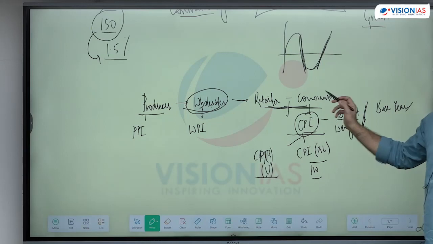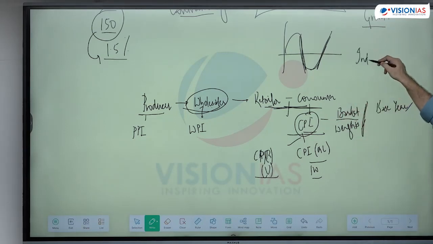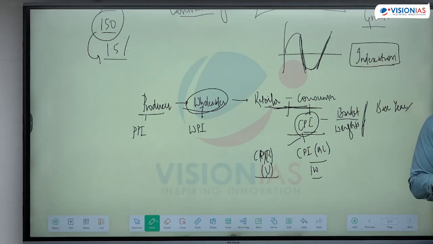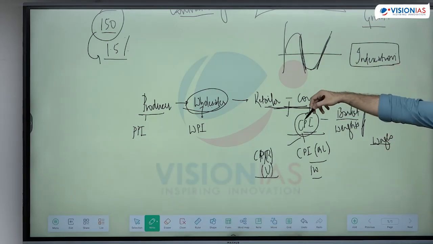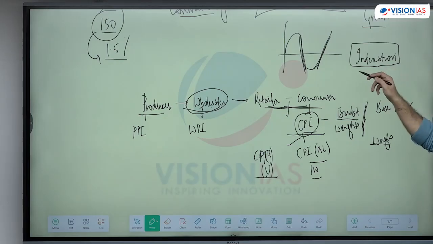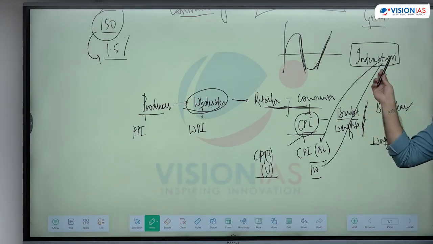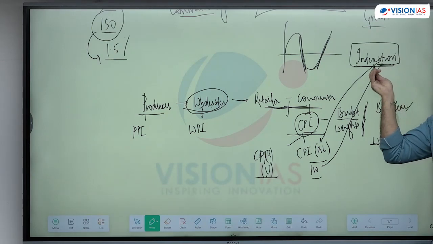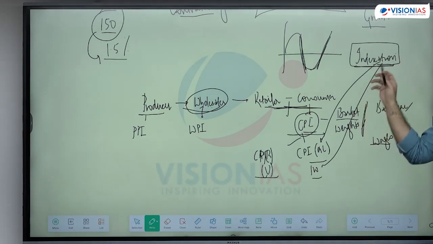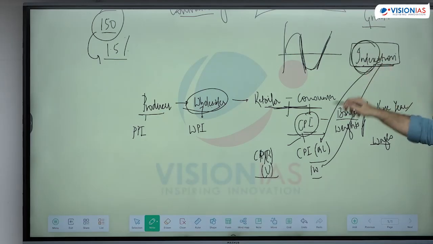And one of the purposes is to measure inflation so that I can do indexation. What is indexation? Wages have to be increased on the basis of inflation. Therefore, these need to be indexed to some of these indices. So indexation is adjusting for inflation. Different labor I can index with different indices. This is the idea of indexation. Whenever we talk about indexation in general, indexation benefits are adjusted to inflation. That means you have to link it to a particular index of inflation.